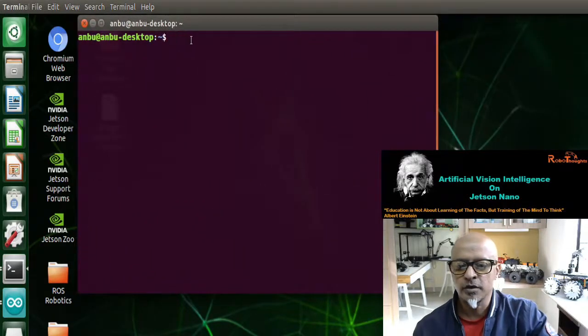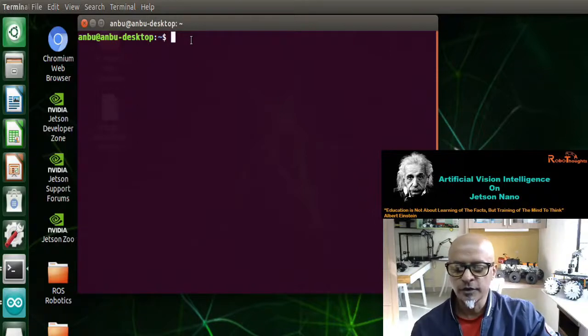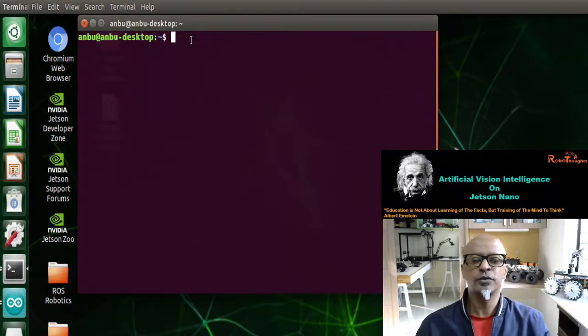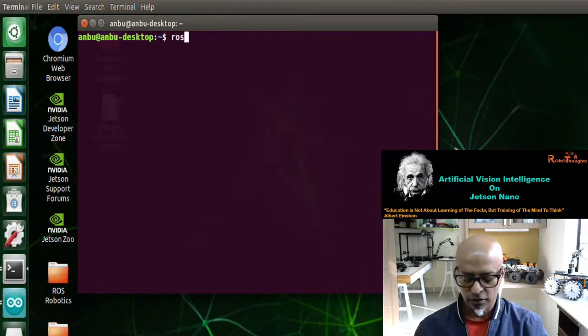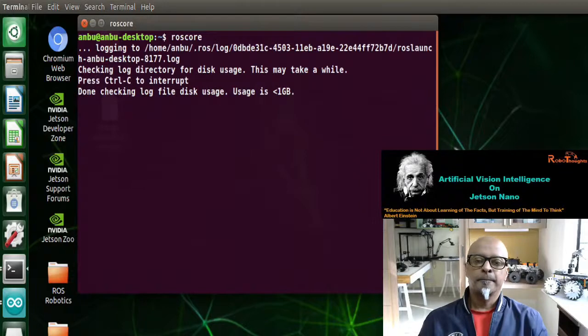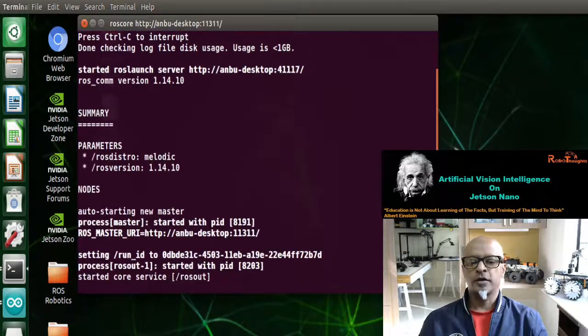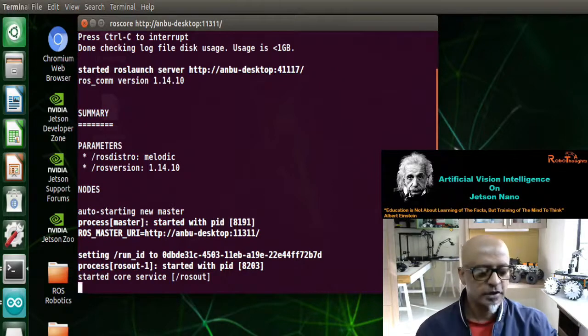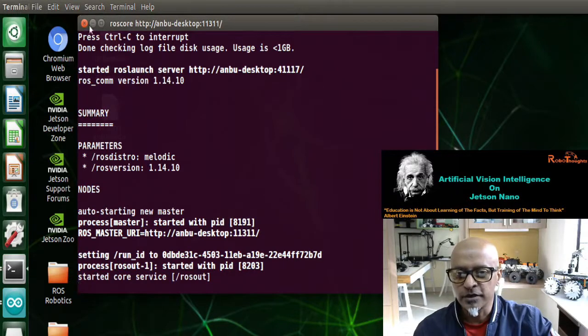Now what we need to do, let's launch our roscore. The ROS system which is running in your Jetson Nano, we need to launch that roscore. There you go. Started core services, at the bottom you can see. Now you need to minimize this. Again, guys, do not close the terminal.